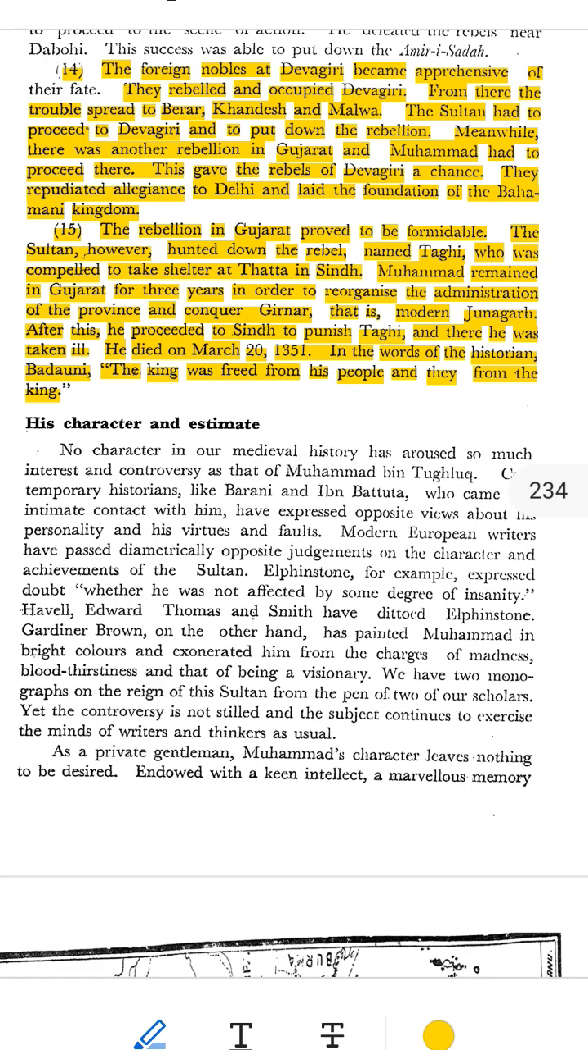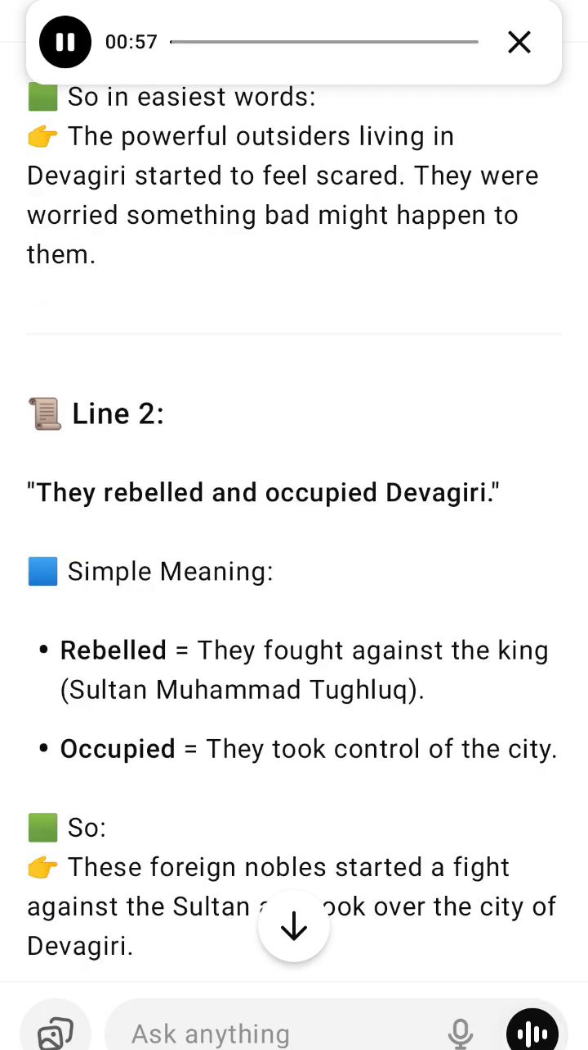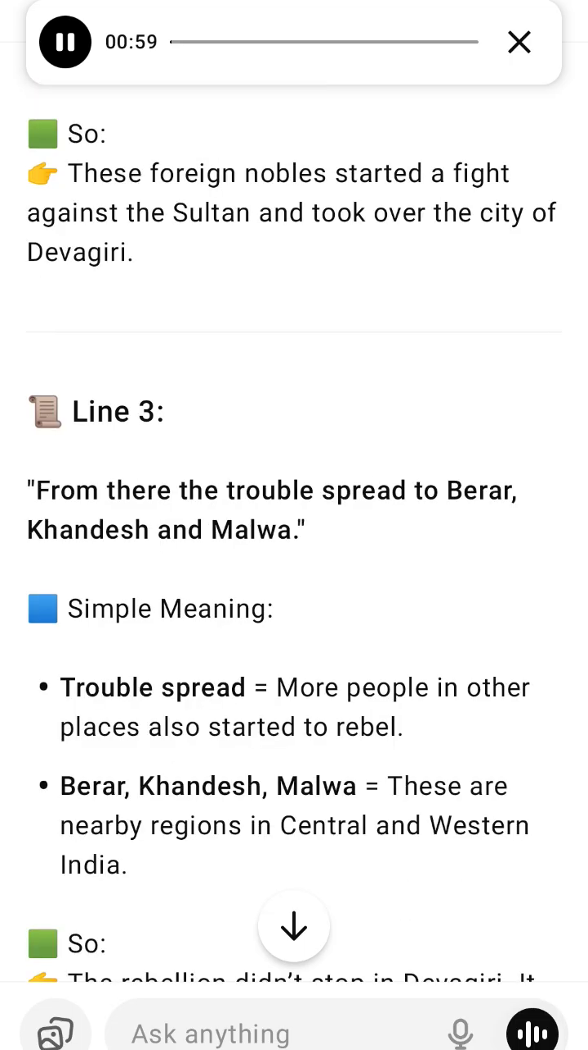What is Devagiri? Devagiri was a city in the Deccan region, central southern India. It was once the capital of the Yadava kings. Muhammad had earlier taken control of it and made it an important place. Who rebelled? The foreign nobles, wealthy or powerful men from other places, not native Indians, who lived in Devagiri got scared. They thought the Sultan might kill or punish them like he had done with other nobles earlier, like the Amiran-e-Sada rebellion.